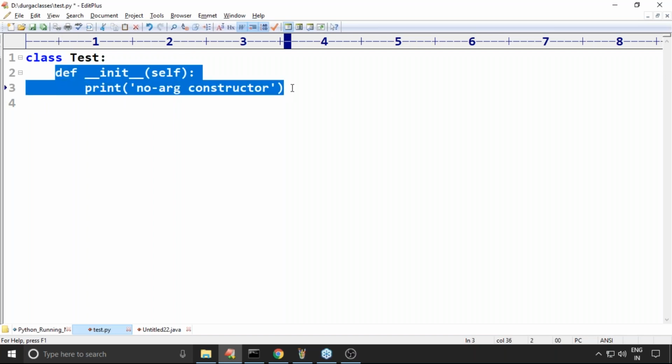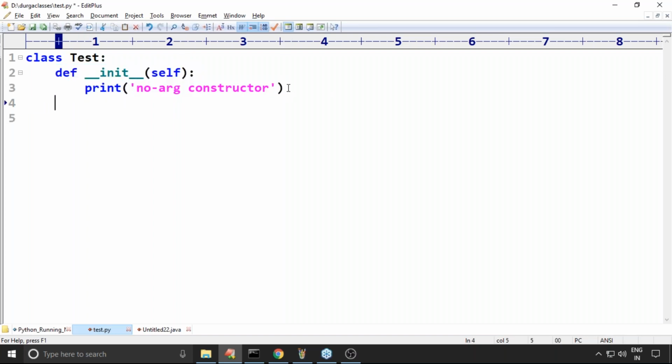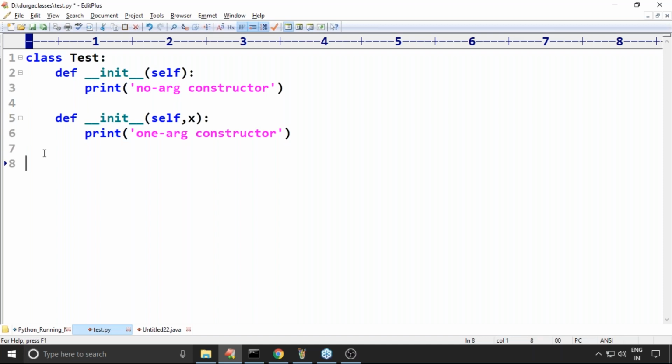Now I'm taking one more constructor, self comma x. I have to pass the x value. So this is a one arg constructor. Sir, now in my Python class, how many constructors are we taking? Just a print statement only. Don't worry. No arg means whenever you are calling this, I'm not required to pass any argument.